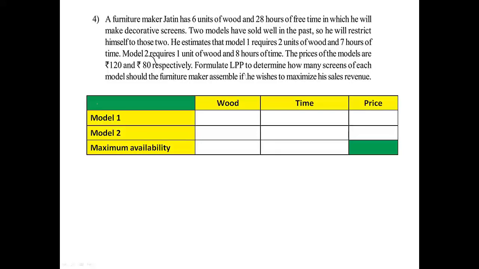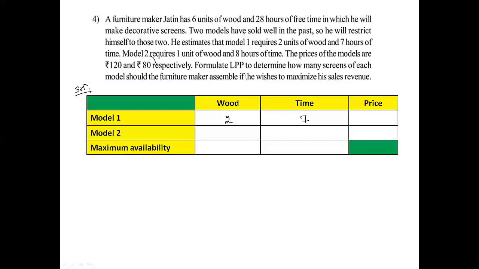So, solution. Wood, time, price, and model 1, model 2, maximum availability. He estimates that model 1 requires 2 units of wood and 7 hours of time.